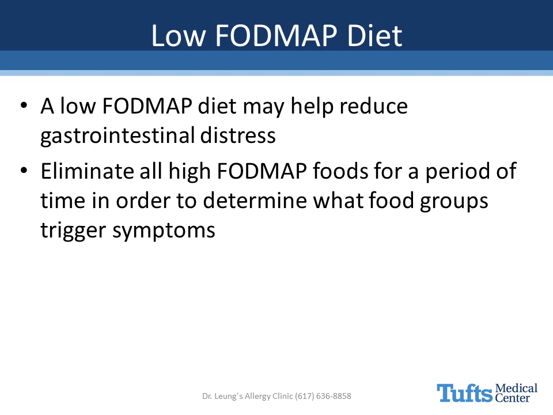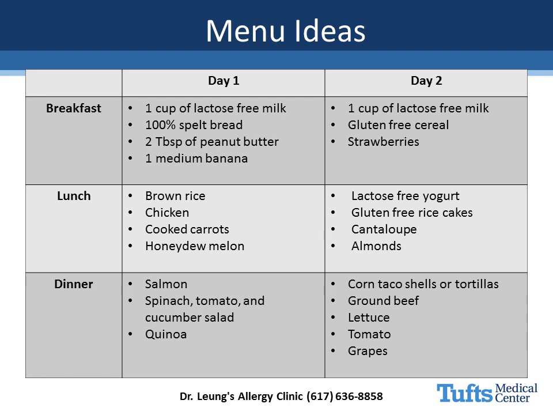For example, you can incorporate foods from the fructose category first, and then if no symptoms occur, moving on to another group, such as the lactose category. This can help you identify what foods trigger symptoms. This slide provides menu ideas for breakfast, lunch, and dinner, and all of these menu ideas are low FODMAP choices.